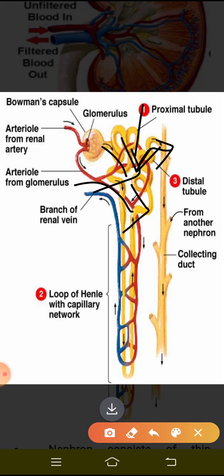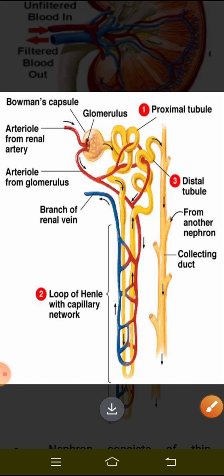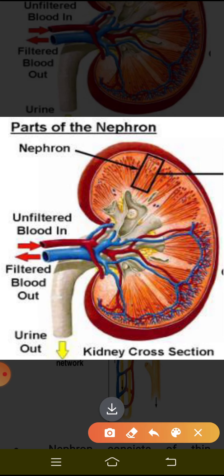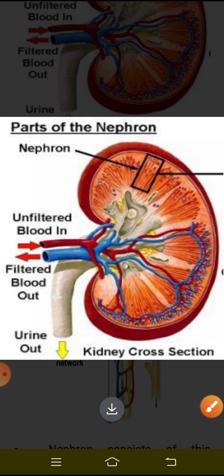So now you can imagine that inside the kidney there are so many nephrons. I told you there are a number of nephrons inside the kidney, and so the collecting duct of each nephron, for example if you look at this image, there are so many nephrons, and from each nephron there will be a collecting duct, right?